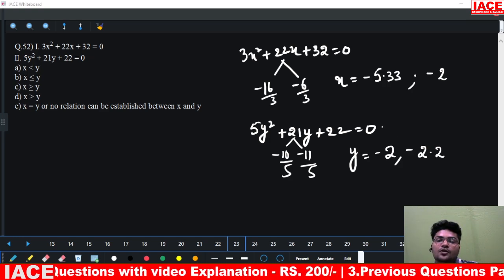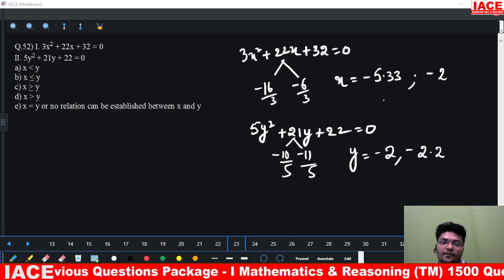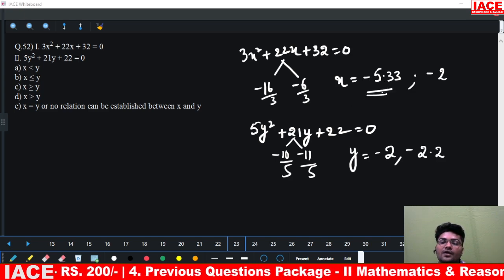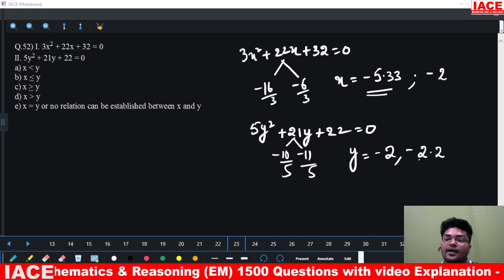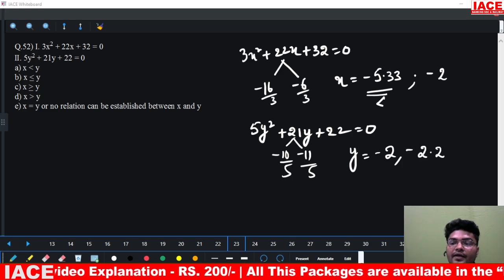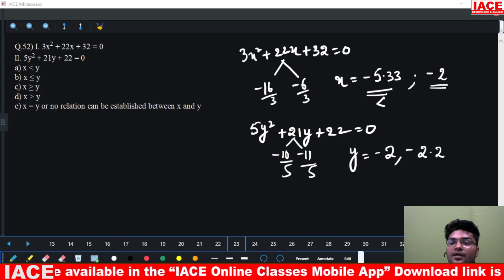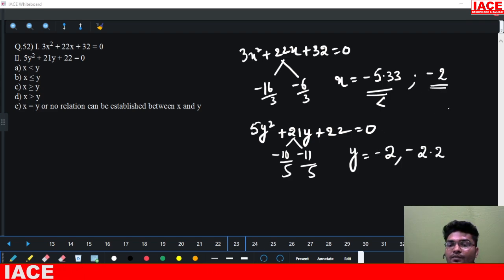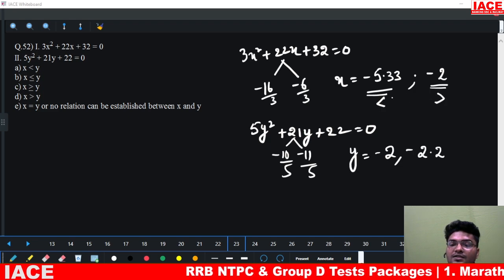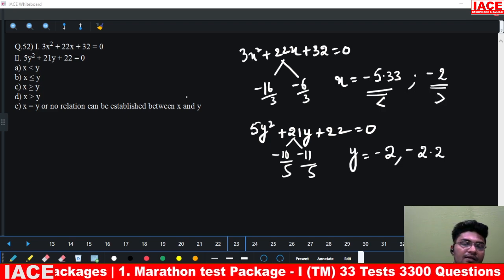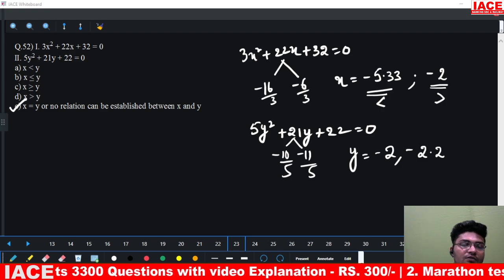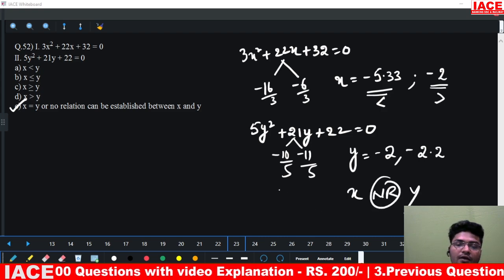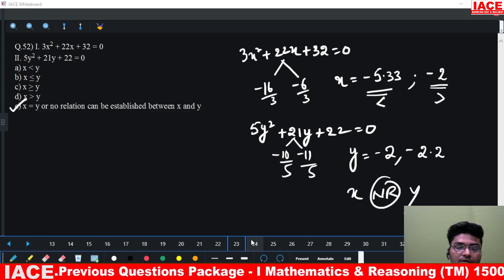So now if I start comparing x with y, minus 5.33 is less than minus 2 and less than minus 2.2. So I'll get x less than y. When I compare with minus 2, minus 2 is equal to minus 2 and minus 2 is greater than minus 2.2. So I'll get greater. One case it is less than, one case it is greater than. That means x will have no relation with y. That is your option E.